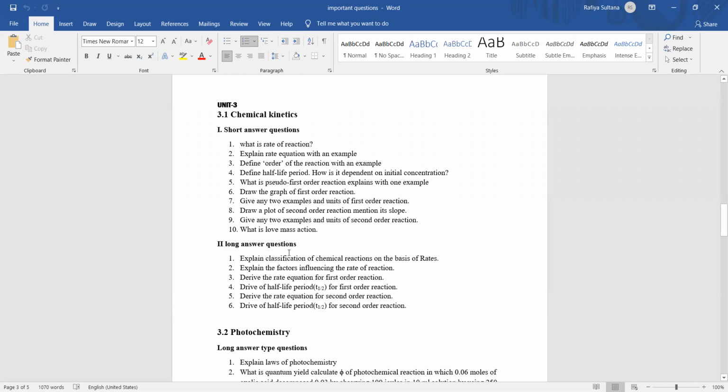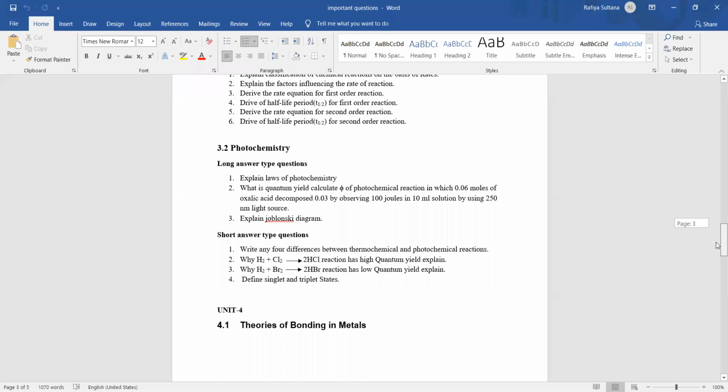Coming to the next chapter, photochemistry, mostly you will get short answer type questions. If at all a long question is asked, that will be the Jablonski diagram. So learn the Jablonski diagram. Also the laws of photochemistry. We have 2 laws of photochemistry, first law and second law. The Jablonski diagram is the most expected question from photochemistry.